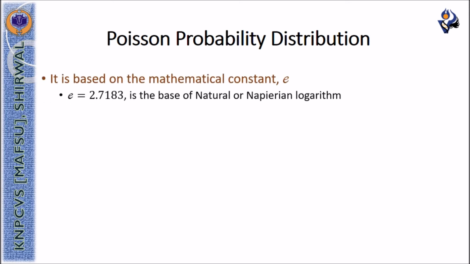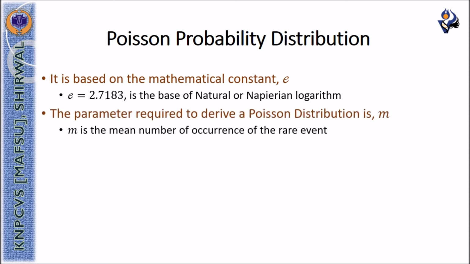The Poisson probability distribution is based on the mathematical constant e, which is equal to 2.7183, and it is the base of natural logarithm. The parameter required to derive a Poisson distribution is m, which is the mean number of occurrence of the rare event.